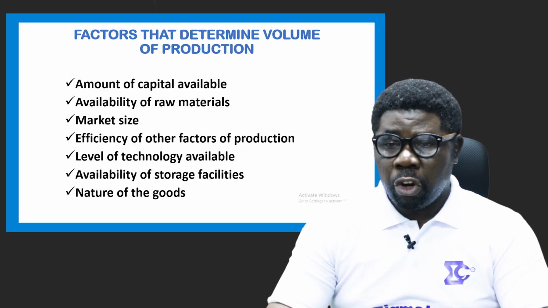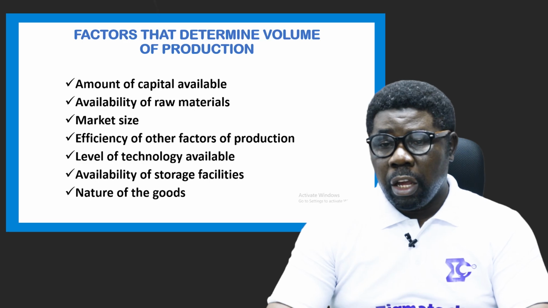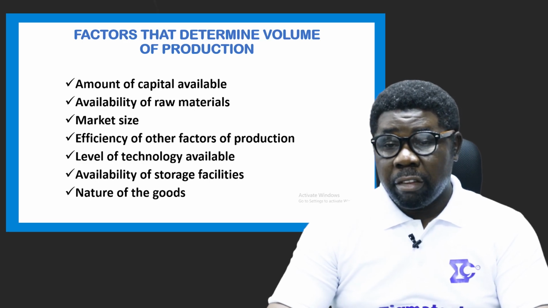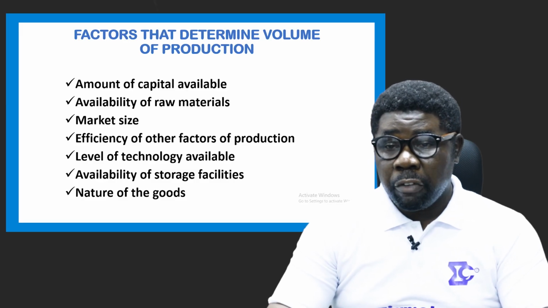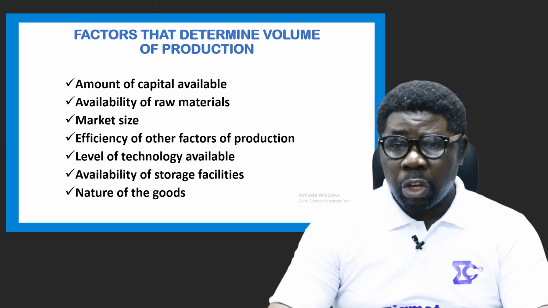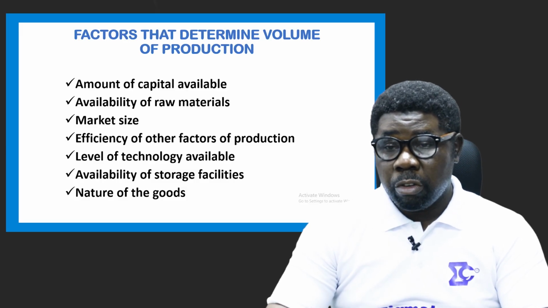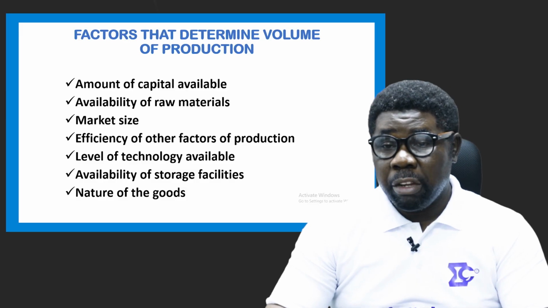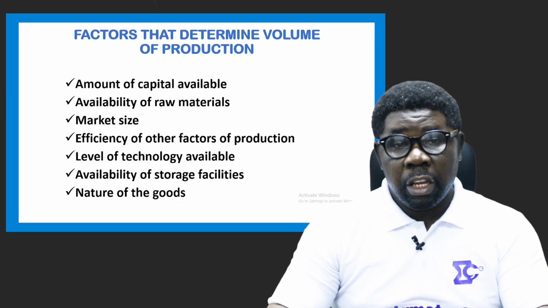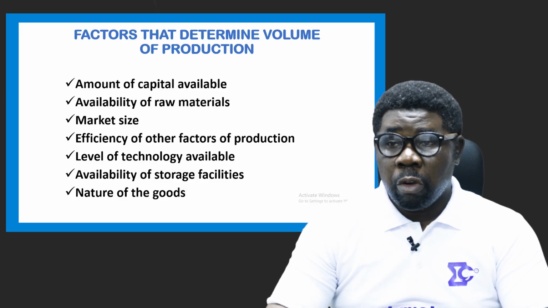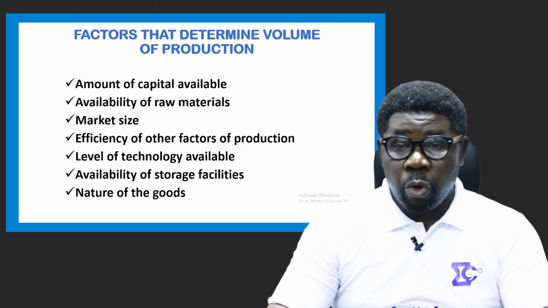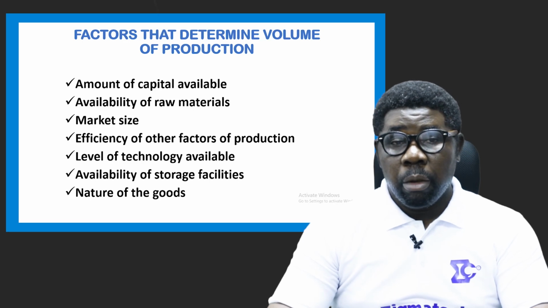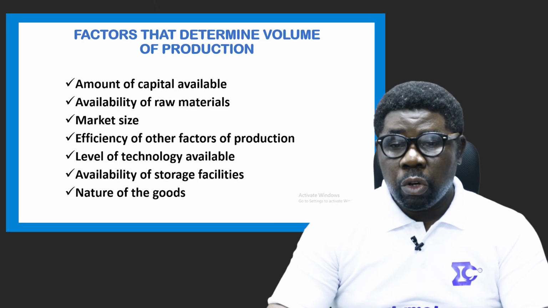Then we have availability of storage facilities, which also encourages mass production. Where this is available, you can expect that the volume of production will be high, but where there are no storage facilities available, of course, you can't produce and keep nowhere. So you have to limit your volume of production based on what you can store. All right? If that's the case, then it affects volume of production negatively when it's not available. But when it's available, you can produce en masse and in large quantity and store in such a facility to help production increase. Then nature of the goods.